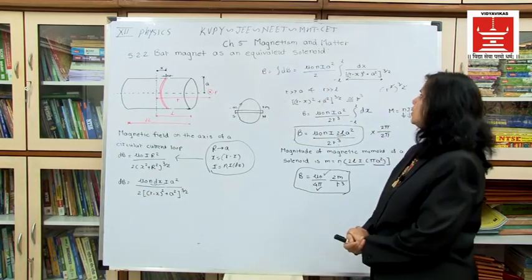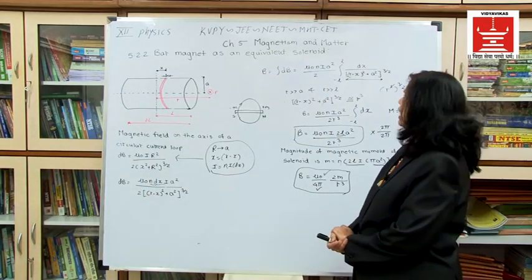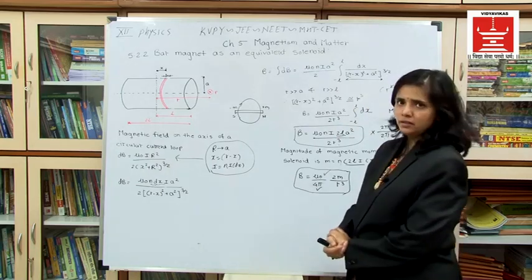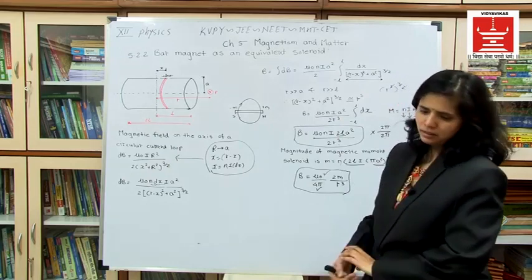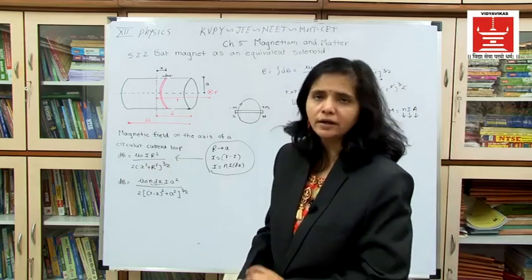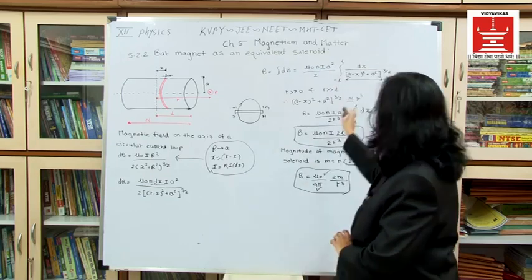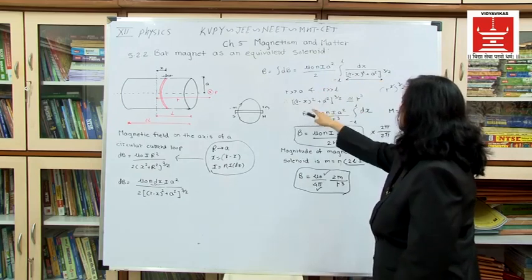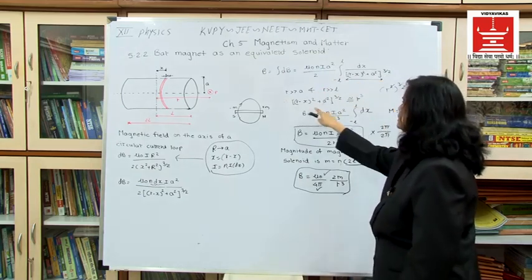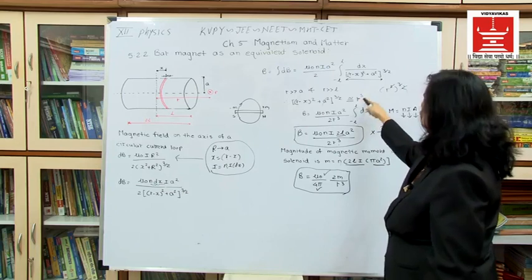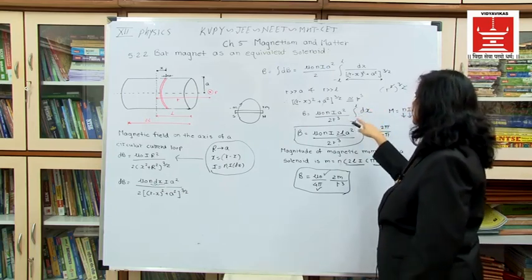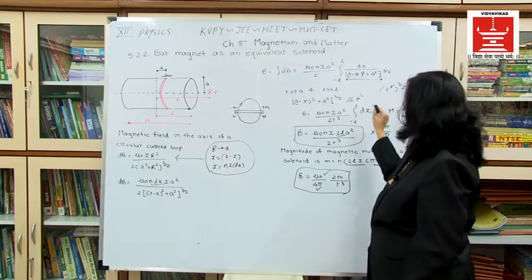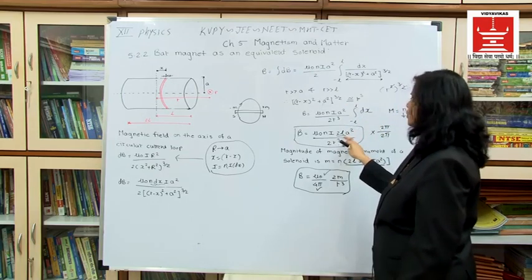Now mu 0 n I a square are constants, so I am taking them outside the integration and I am going to integrate this. But when I am considering the axial field of a solenoid, r is greater than L, so I am going to ignore the other terms, they will get cancelled out. So this denominator becomes r cube. Now if you put this value over here, the integration of dx is upper limit minus lower limit, so it will be L minus of minus L, which becomes 2L.